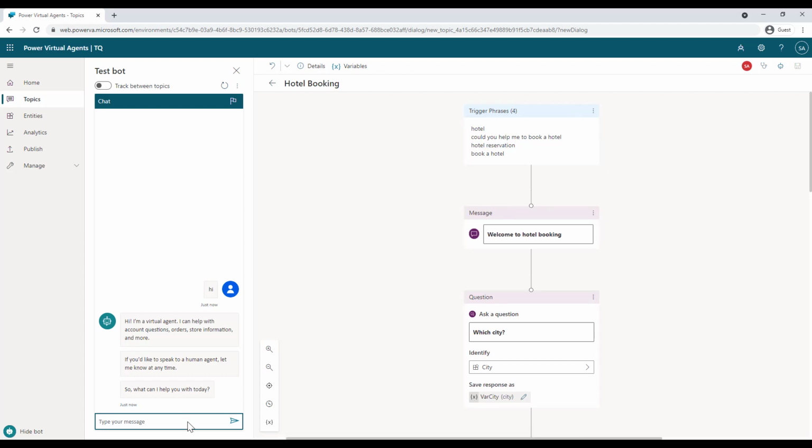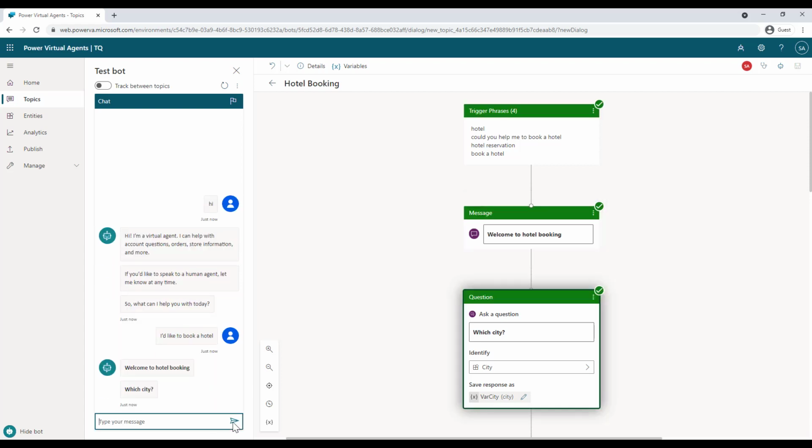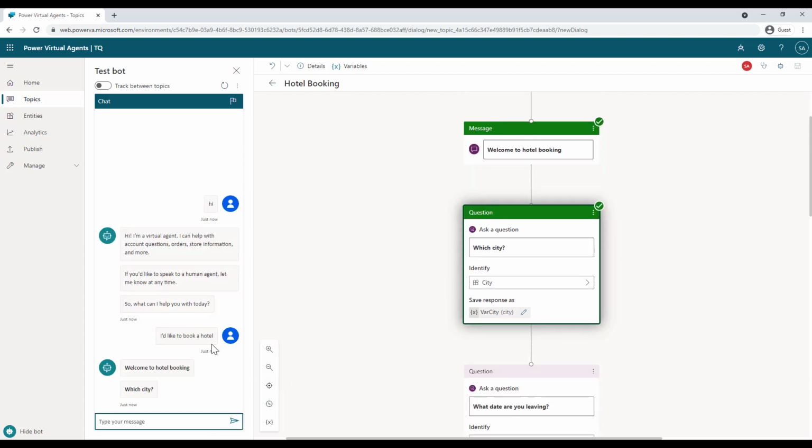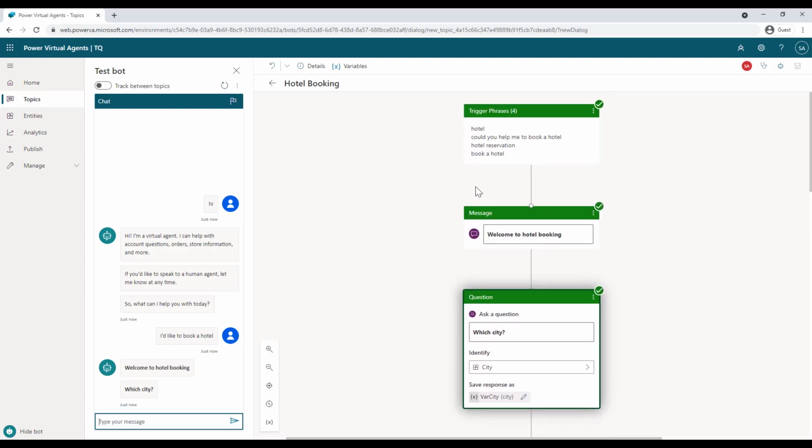Now let's say I provide a trigger phrase by saying, hey, I'd like to book a hotel, and click on send. And as soon as I provide that trigger phrase, you will notice that it's not an exact match, right? It's not an exact match, but it contains some of the words or phrases that match one of the trigger phrases. Okay, so as soon as it matches, it triggers the bot for this particular flow in the topic, and it will show you the message, welcome to the hotel booking, as you see over here. And then it asks the next question, which city? Now it has stopped over here because it is waiting for an answer for you to provide.